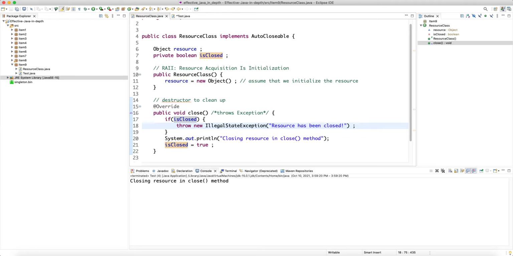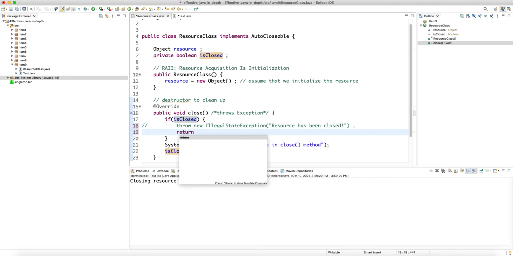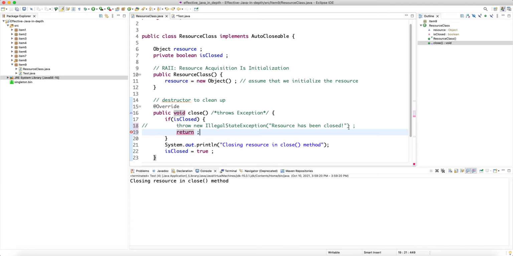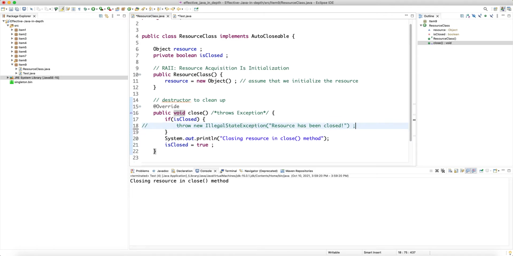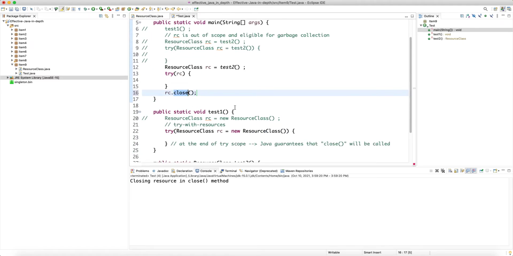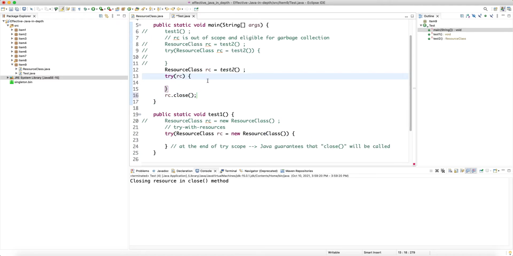You either can do this or you can just return, right? One of these two. Now obviously exception is a stronger thing, and most of the time you want to throw an exception so that the program terminates, but sometimes you don't want your program to terminate, you just want to return, do nothing.